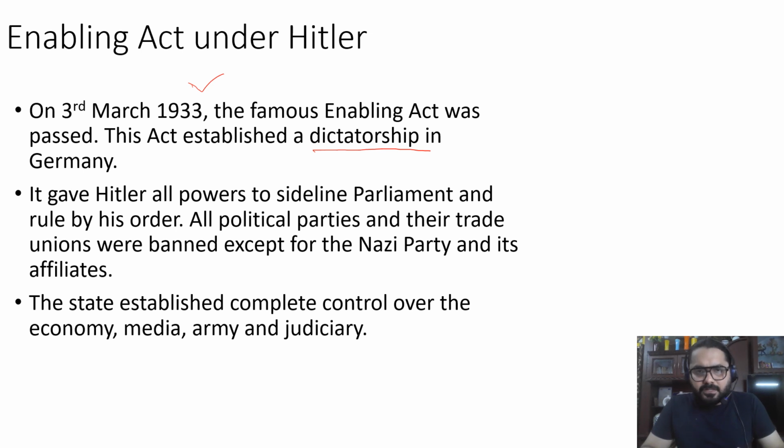and he gave himself all the power. So the economy was in the hands of Hitler, and the media too, which news to show in media, which events to cover, everything was in the hands of Hitler. The army was also under the control of Hitler, and the judiciary is an institution that delivers justice. Even that was under the control of Hitler. So how did Hitler get all of this? He got all of this in his hands by passing an act called the Enabling Act.